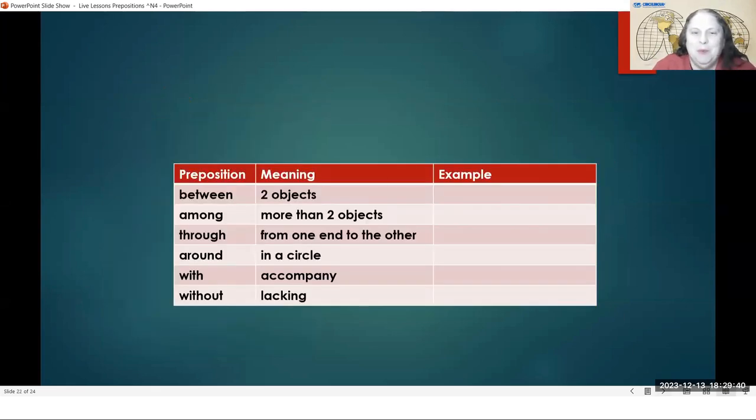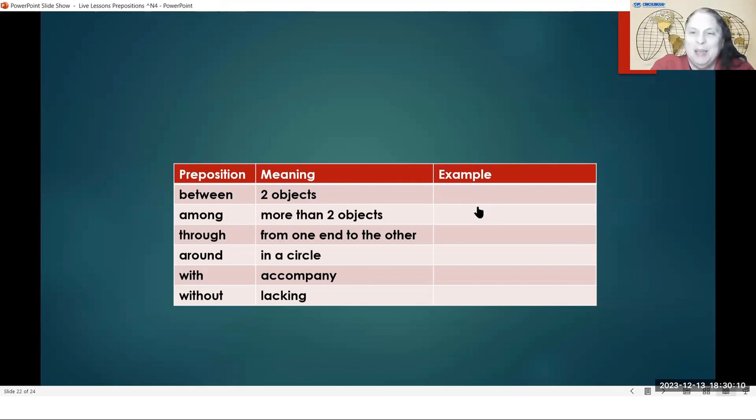Okay, let's see if you remember the meaning of these prepositions. Between, okay, actually I've given you the meaning but not the example. Between two objects, do you remember any of the examples that we used? What were some of the examples that there were two things and one thing in the middle? Can you think of one? Or among, is when we have more than two objects.